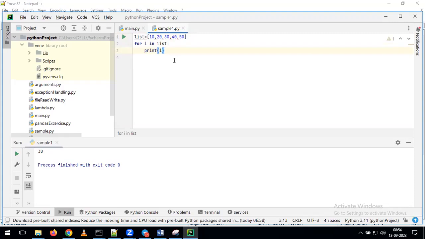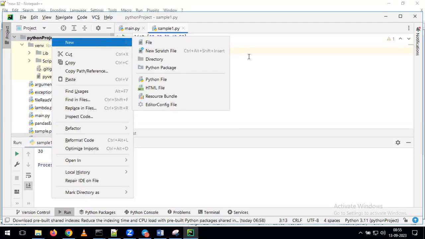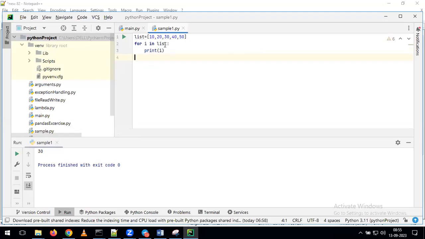If you want, you can create one more script. Earlier we discussed the addition example. Now we are discussing the list example. If you want, you can create one more script by right click on this. In that script, you can write the program for list. Otherwise, in the same window, you can replace the previous code with the new code. With that, we can run one more program.